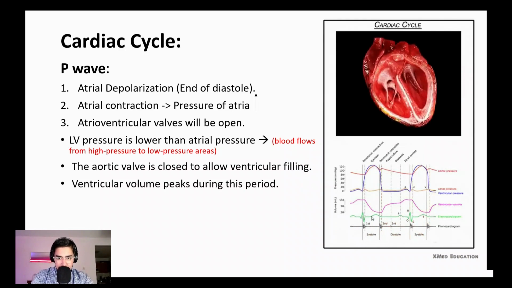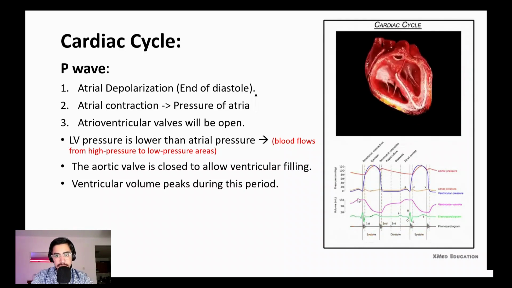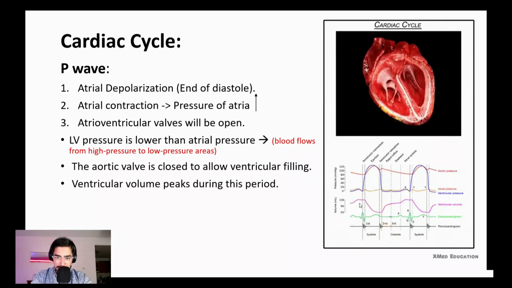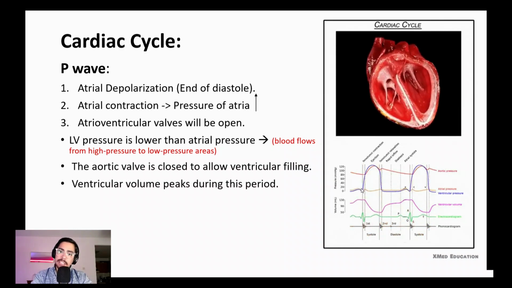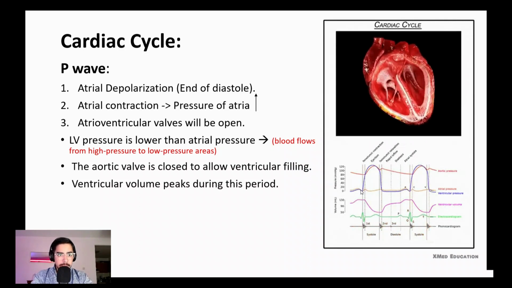Let's look at it in the graph. So the P wave is happening, atrial contraction is happening, and during the atrial contraction, blood from the atrium goes to the ventricle. So as you see, there is a bit of rise in the volume of blood inside the ventricle, and this pressure that goes up is because of the atrial contraction. As you see, there is a bit of increase in the pressure of the atrium and also the ventricle, because the valve is open.